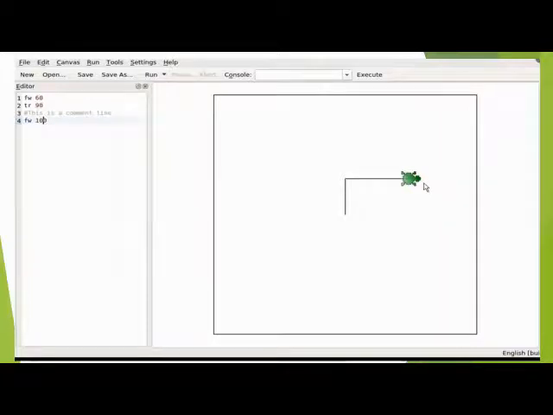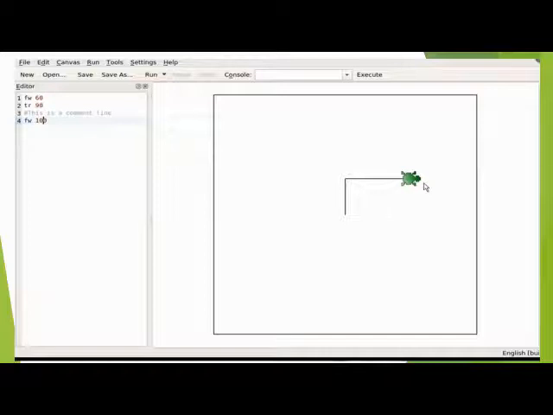This is a KTurtle screen. In the KTurtle screen, we see the toolbar. In the first row, file, edit, canvas. Sorry, file, edit, these are the menu bar, and new, open, and save are the toolbar. And on the left side of the screen, you see the editor pane.